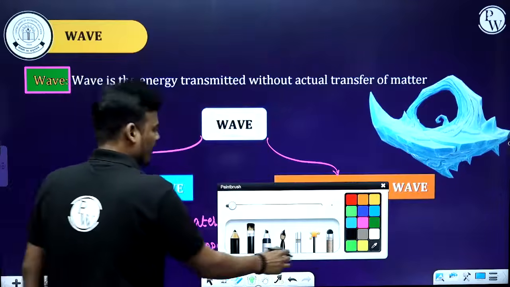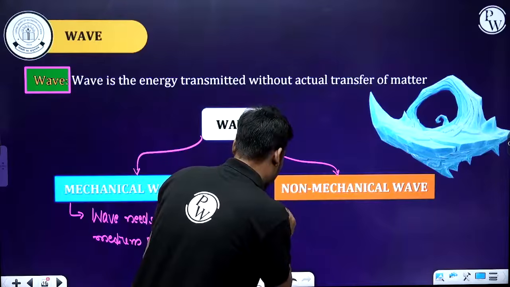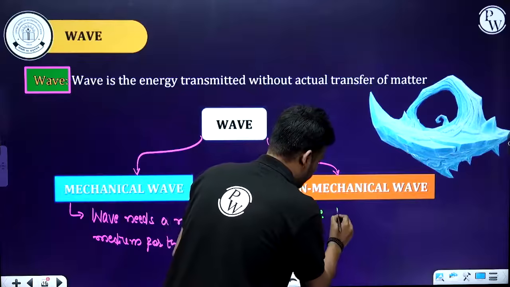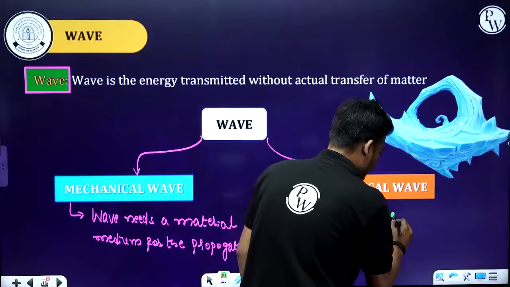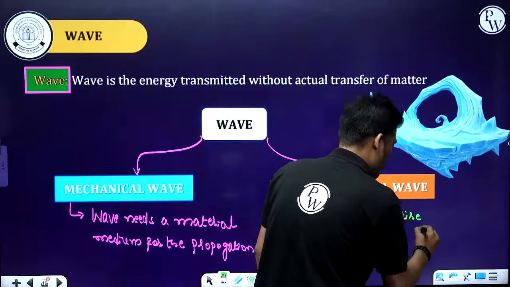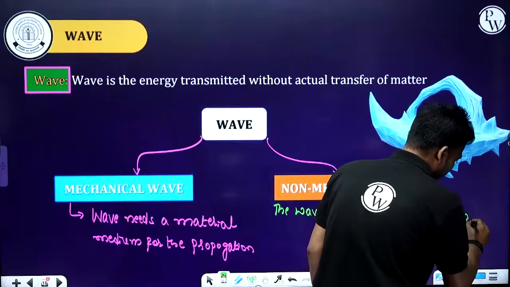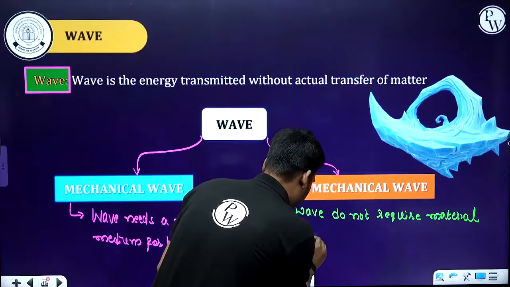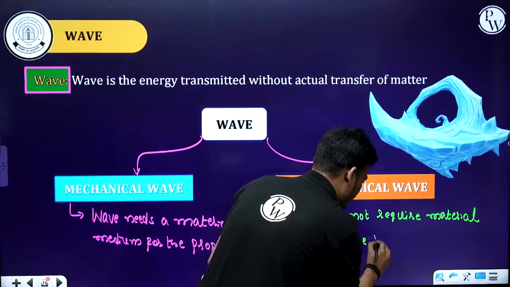And what about this one? Second one, non-mechanical, opposite. The wave does not require a material medium for the propagation.